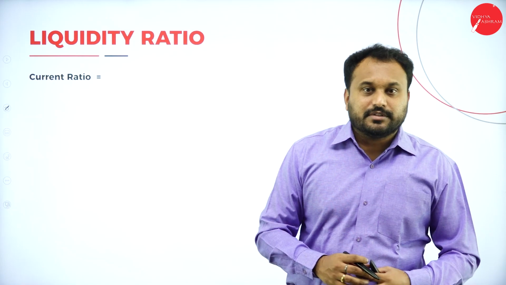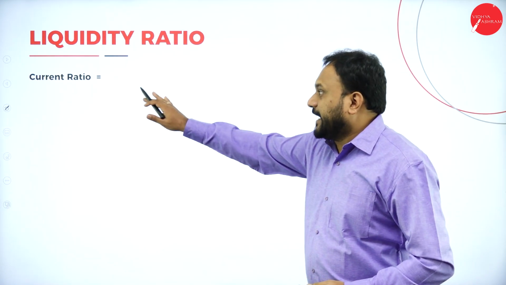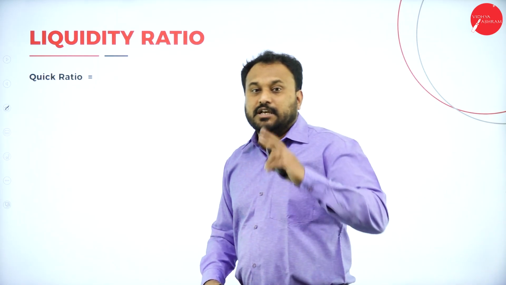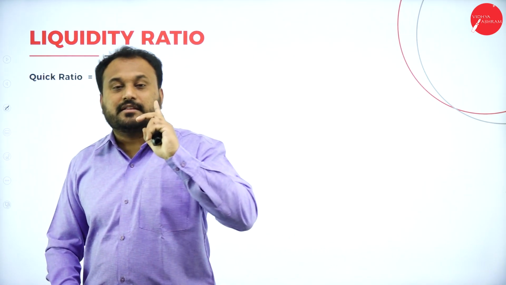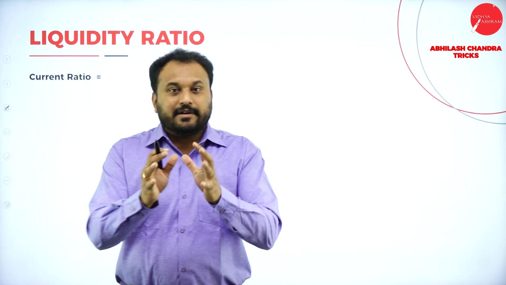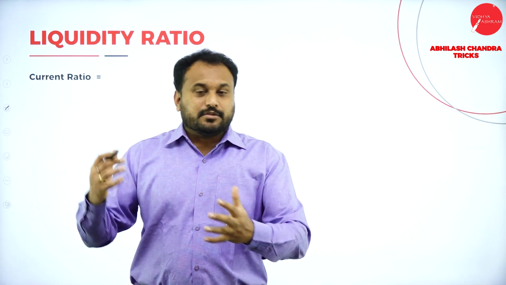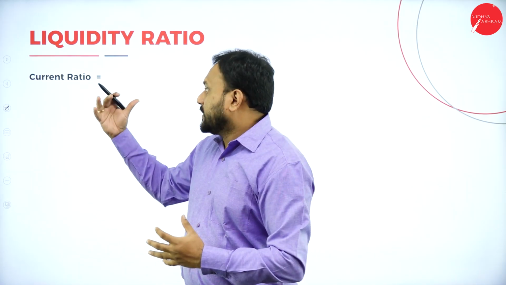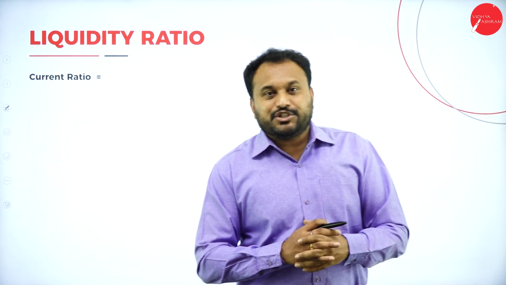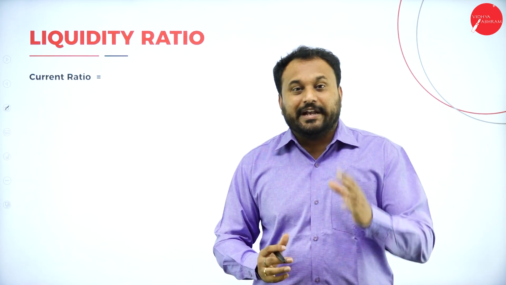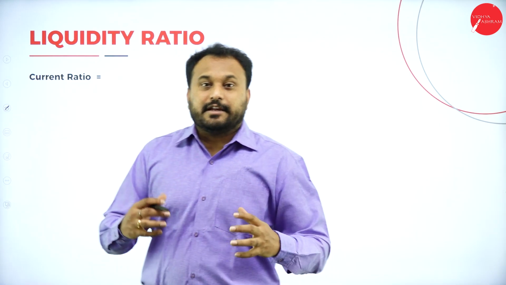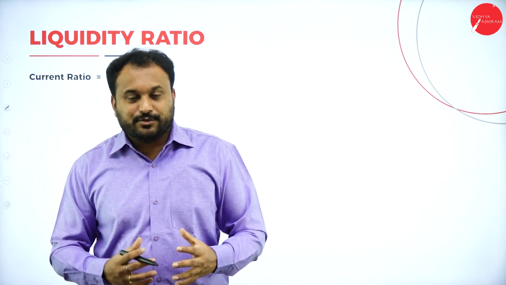Now in liquidity ratio, there are two formulas. One is current ratio. Another is called quick ratio. There are how many formulas? Two formulas. Now students, I'll tell you, we have something called Abhilash Chandra tricks to remember it. Now none of you know what is current ratio, what is quick ratio. In this ratio analysis, probably you will have 25 to 30 formulas. Remembering those formulas is very, very difficult. You need to mug up.